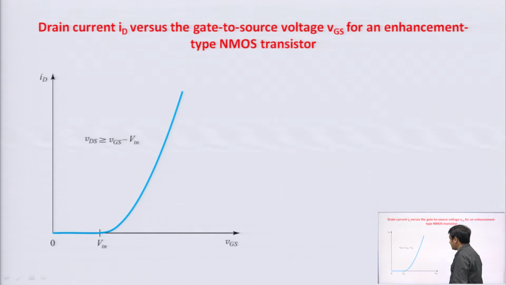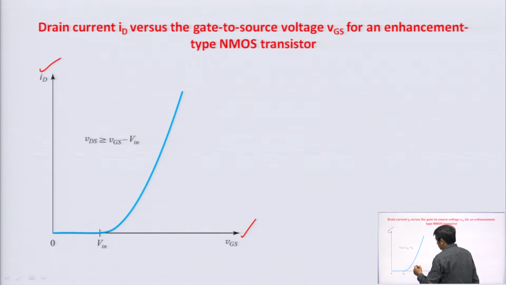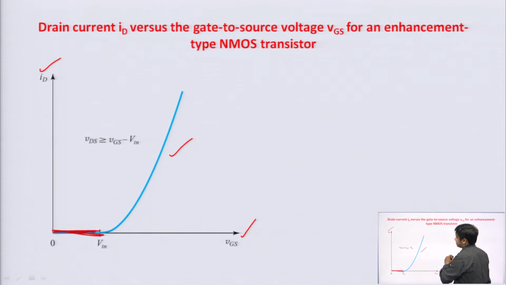This is the ID versus VGS characteristics. On x axis there is the gate to source voltage, on y axis there is the drain current. Now, you can see that if your gate to source voltage is less than threshold voltage, then your current is 0, and when your gate to source voltage crosses the threshold voltage, then the current starts increasing.